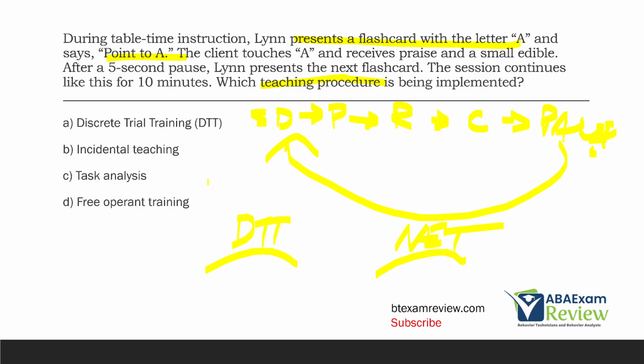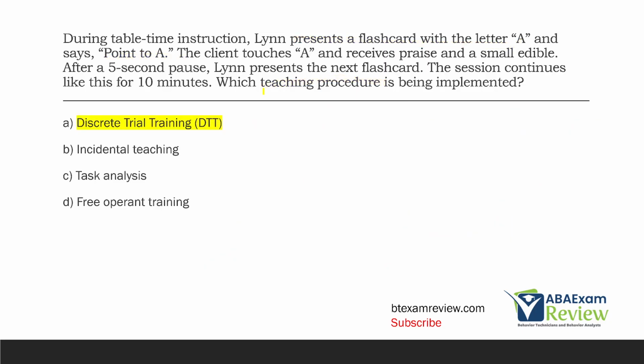And then free operant training, just like with our preference assessment, free operant is much more child-led. In this case, Lynn is controlling everything. It's very systematic. It's very, very controlled. And so she's using this standard order of operations. So the teaching procedure here is A, discrete trial training.